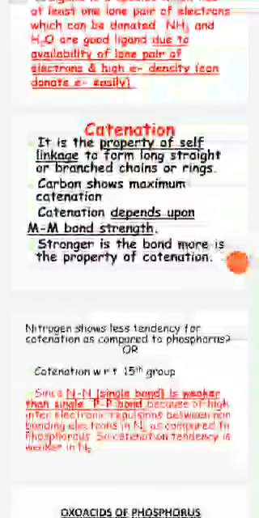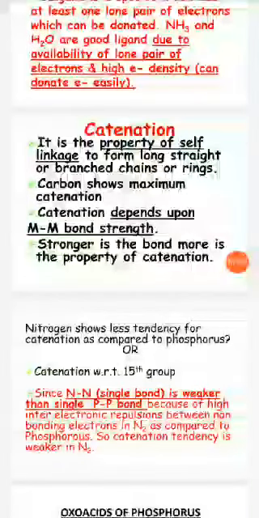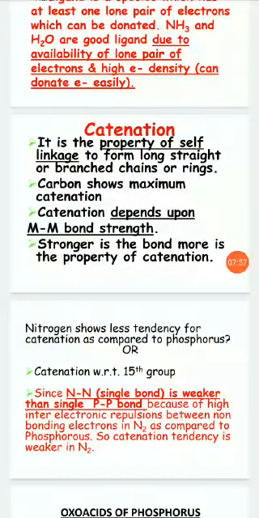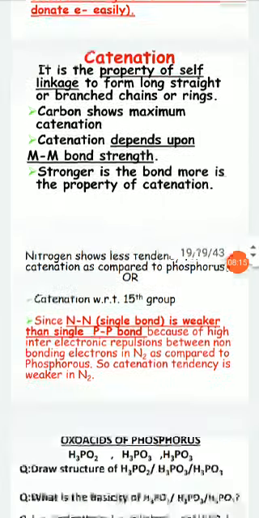Catenation is another important property found in the p-block elements. It is the property of self-linkage to form long straight or branched chains or rings, and carbon shows maximum catenation. Catenation depends upon the bond strength. The stronger the bond, the more is the property of catenation.